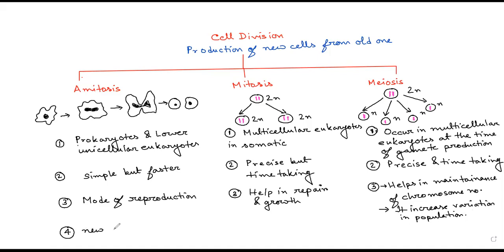new cells are cloned to parents. They are identical to the parental cell. Here also, new cells are cloned. In this case, new cells are